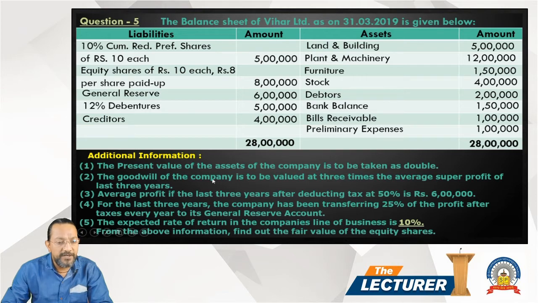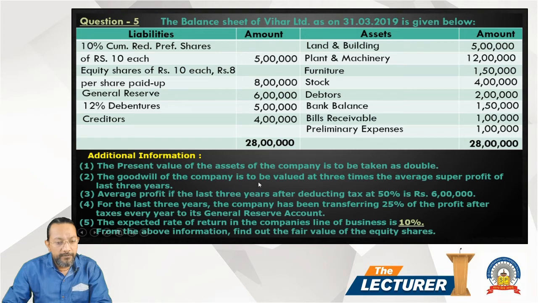Additional information, the present value of assets of the company is taken as double. So the present value, मतलब market value of assets means land building, plant machinery, furniture and stock. Debtor is a receivable, not an asset. So debtor and bill receivable cannot be considered as an asset, but are treated as receivables. Here in the adjustment given, value of assets of the company is taken as double. So in assets there are fixed assets and current assets only.